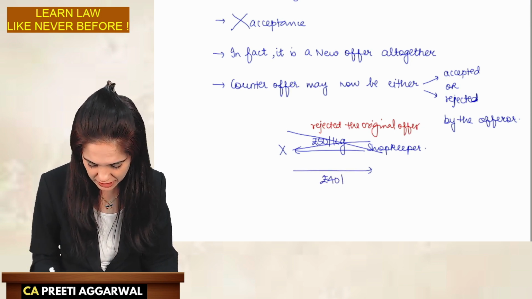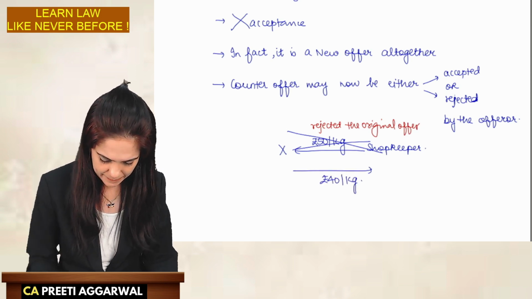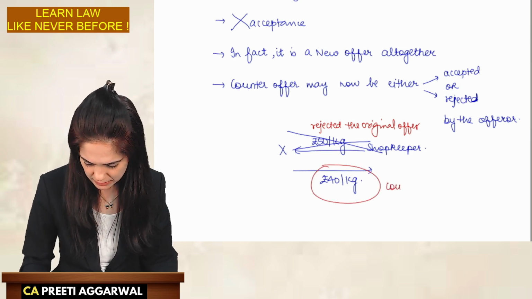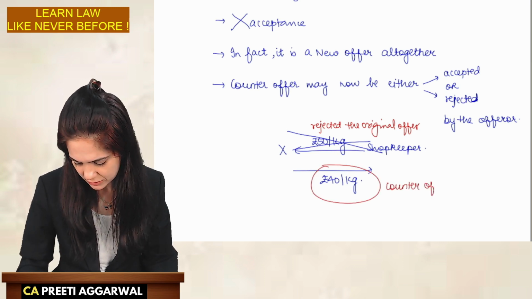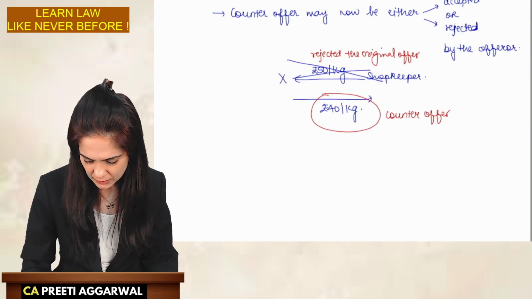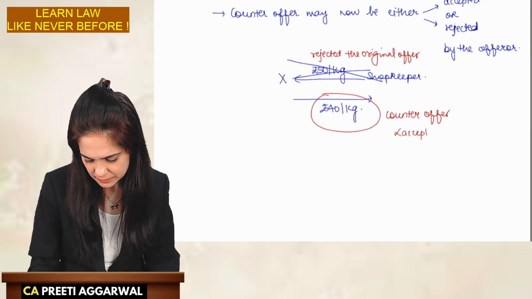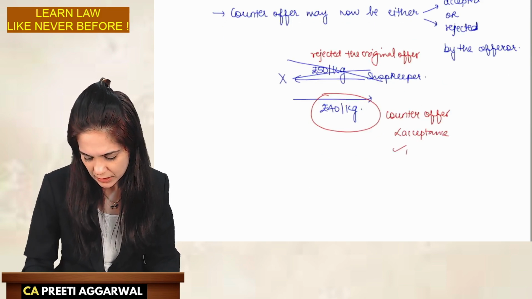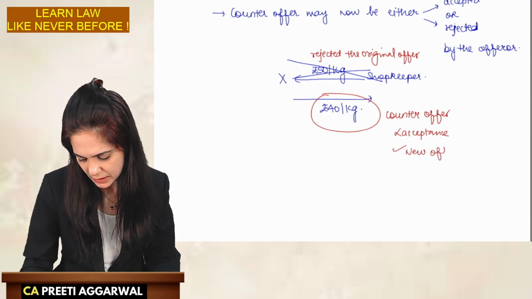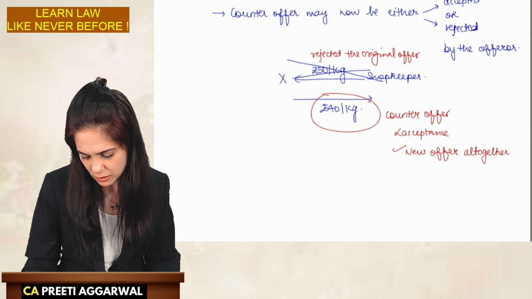If you are giving for 40, I will buy it. This is a counter offer, not acceptance. It is considered as a new offer altogether.